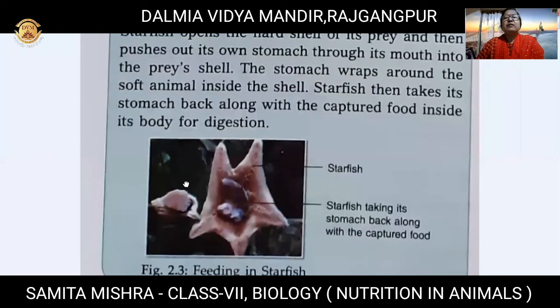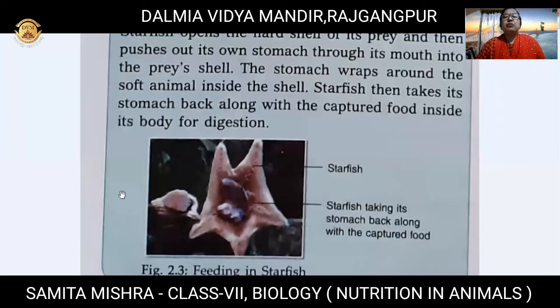The starfish opens the hard shell of its prey and then it pushes out its own stomach through its mouth into the prey's shell. See, the stomach comes out of the body. Can we bring out our stomach from the body? Never, not possible at all, impossible.